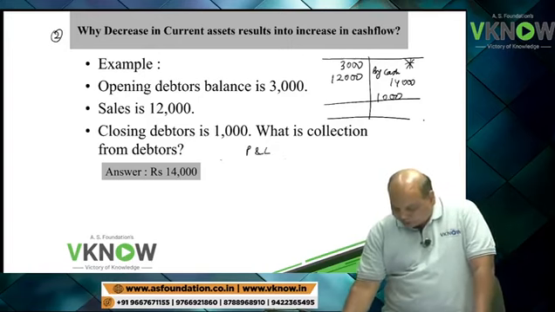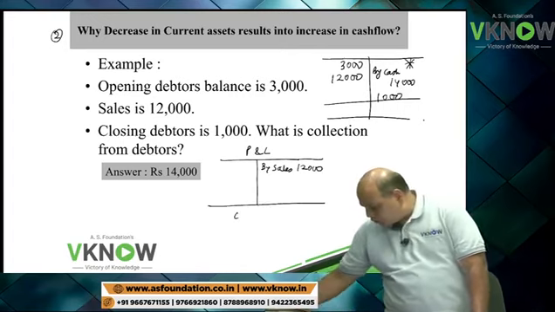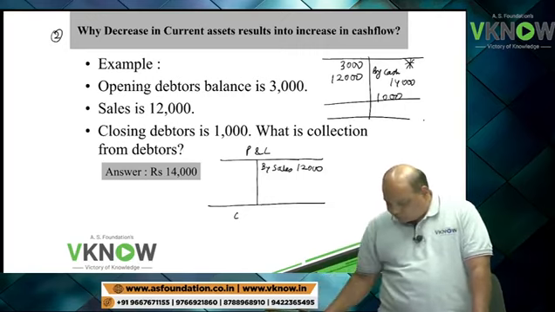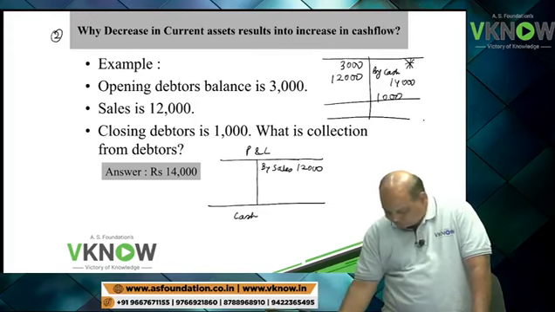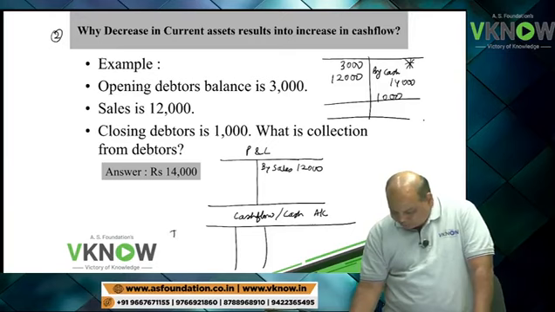If I look at the P&L account, by sales will be 12,000. If I look at the cash flow statement, or cash and bank account, I will have to debtors 14,000.